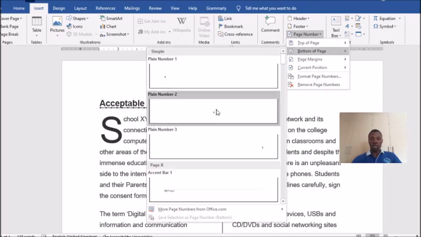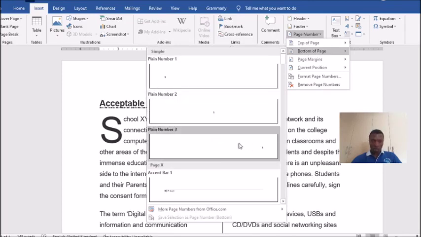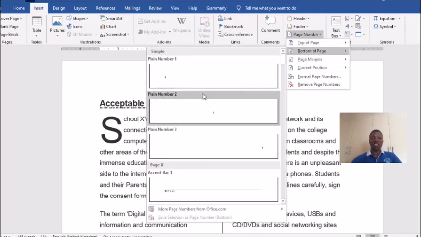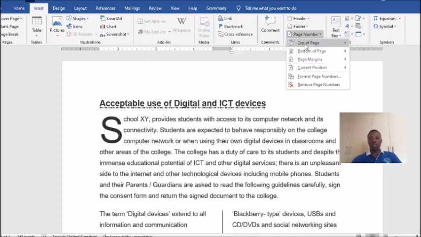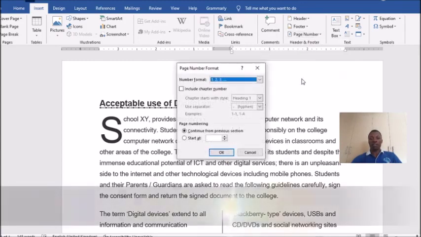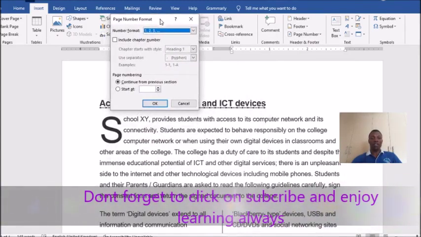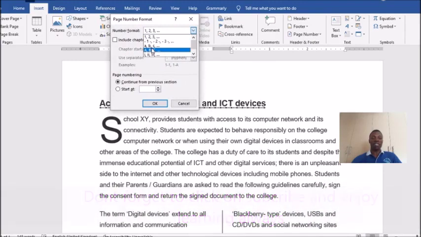At the bottom they are still numbers, so we are required to first change it from numbers to letters. Before you select any of this, you come to format page numbers. There we are, format page numbers. Then from there you select the ABC. They have told us ABC in capital. Okay, then you click OK.